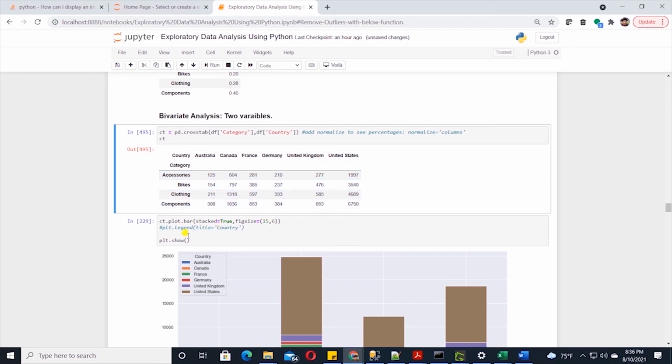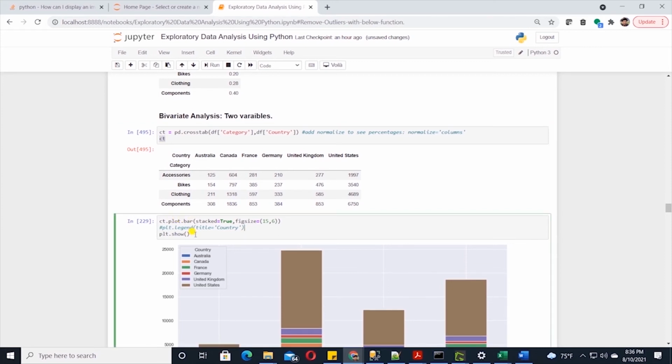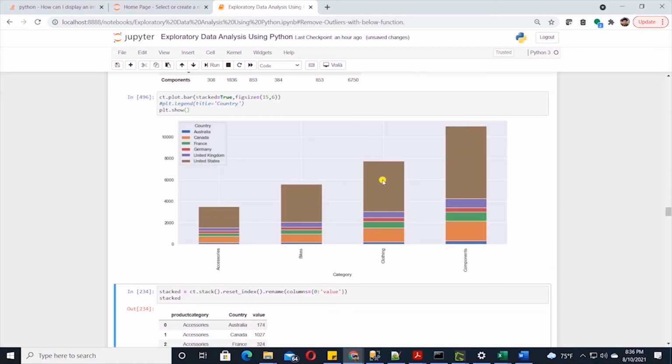So I am going to call CT, that's the variable above, and on it call plot.bar with stacked set to True. This gives a visual representation of the frequency table above. US makes up the bigger portion of the stack across all categories. However, this is probably not the best representation of this data, as some of the slices or some of the stacks on the bar are too small. Let's try a grouped bar chart and see if it gives us a better way to compare the categories.